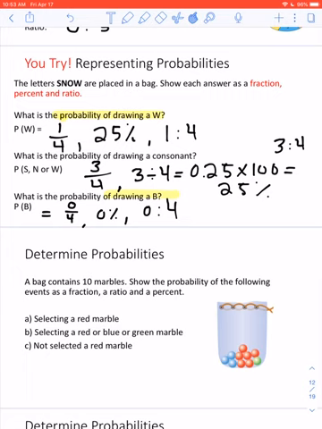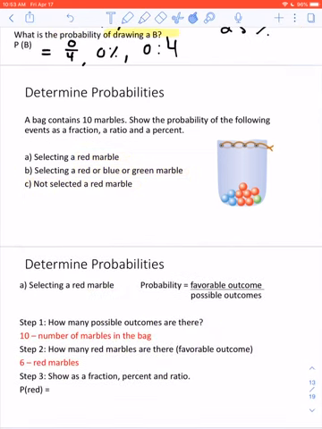Determining positive probabilities. So a bag contains 10 marbles. Show the probability of the following events as a fraction, ratio, and percent. So we want to know selecting a red marble, selecting a red or blue or green marble, or not selecting a red marble. So let's take a look at these questions together. First one, selecting a red marble. First step, how many possible outcomes are there? How many marbles are in the bag?